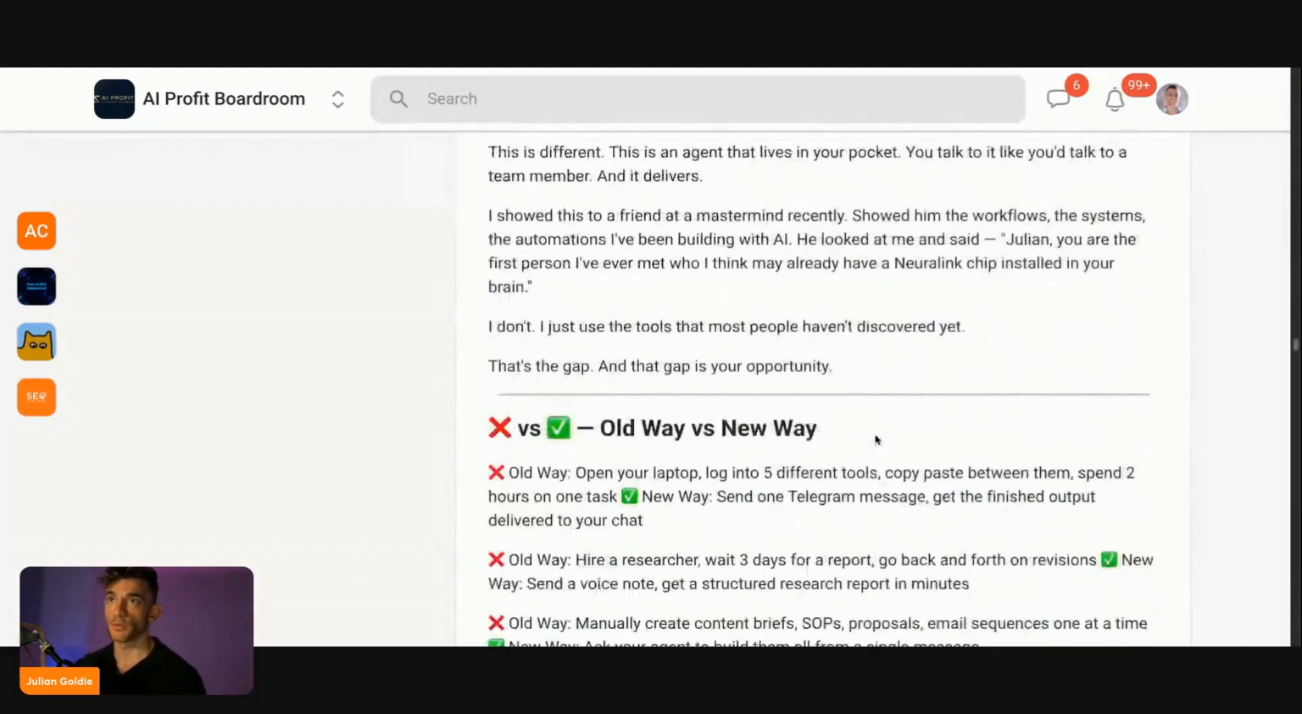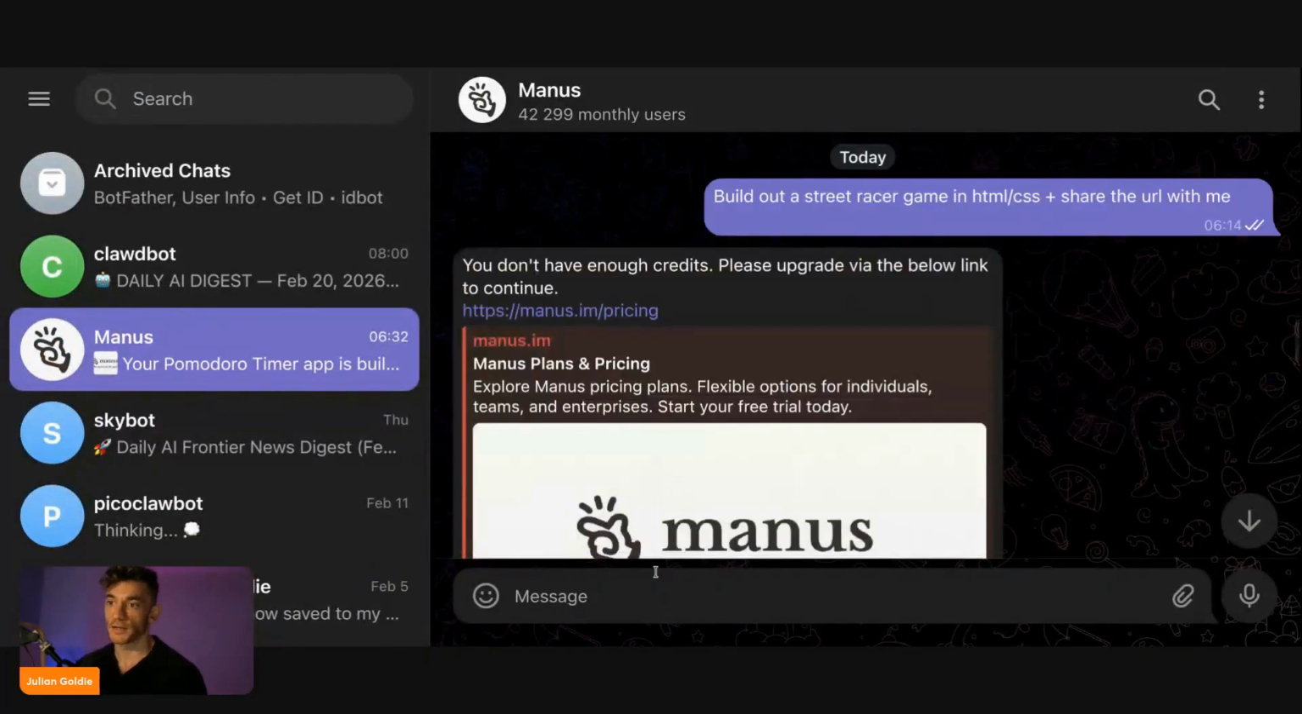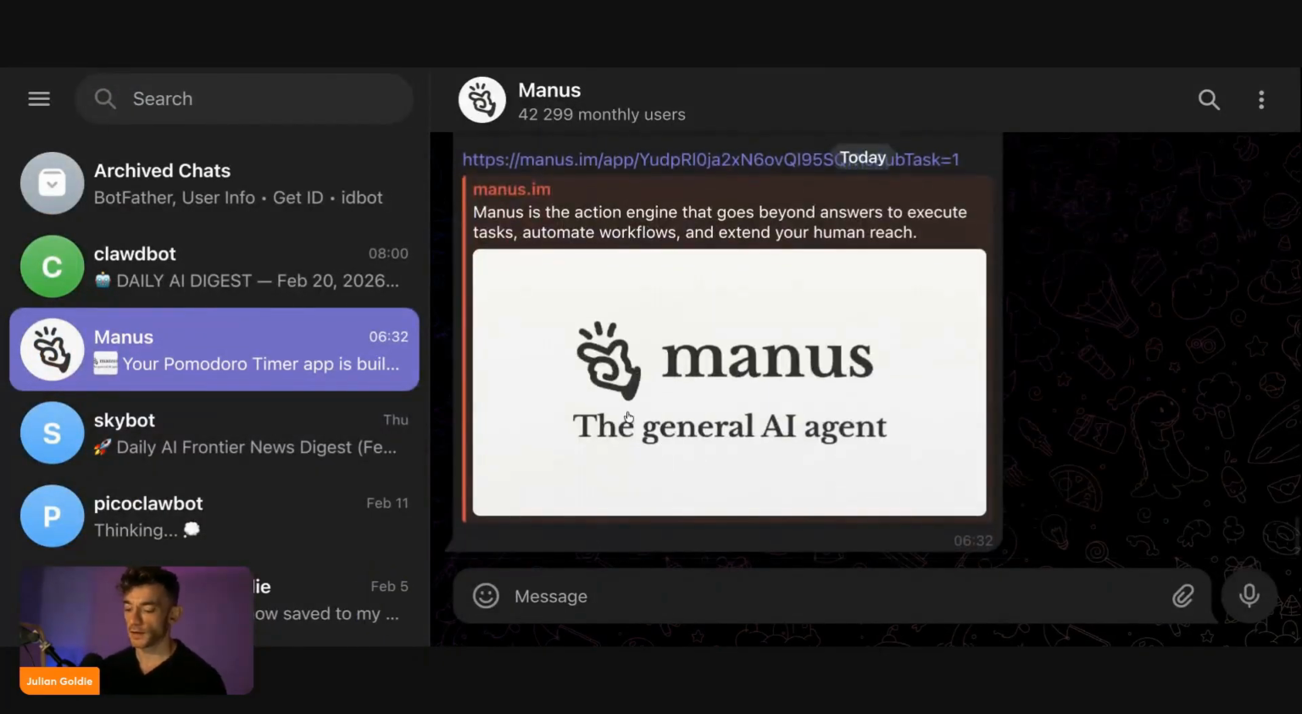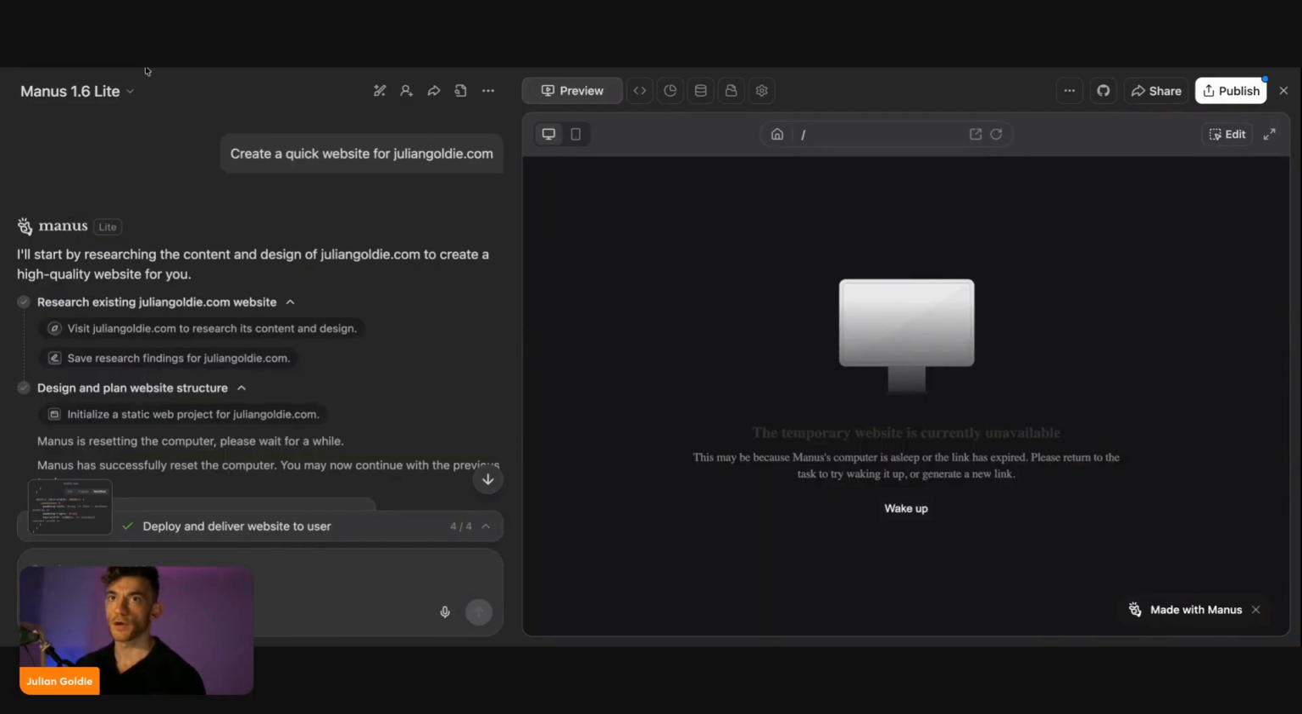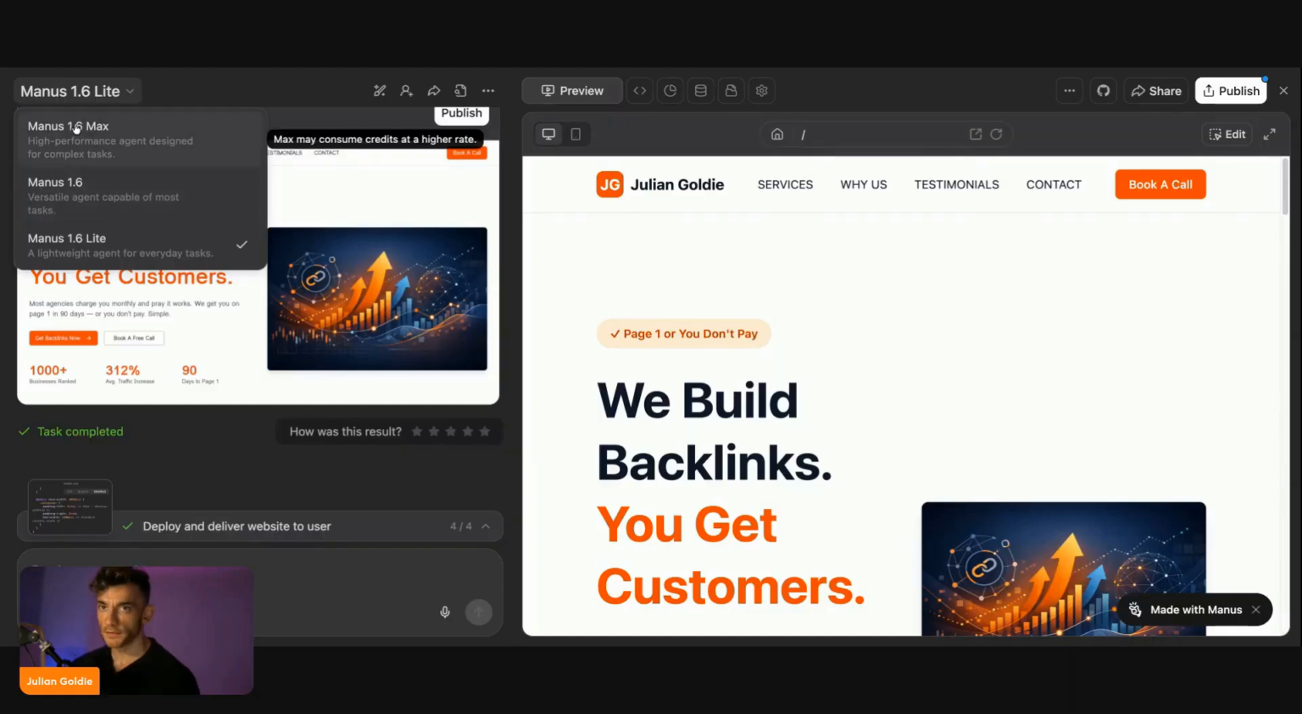Now, for example, if we wanted to generate a video or an image using Manus, we could say, okay, create a video plus an image of a cat eating pancakes, right, inside the chat here. And then if we go back to Manus, we can start using that directly. Now, you can also switch between different levels. So you've got Manus 1.6 Max for high performance stuff, 1.6, and Manus Lite.